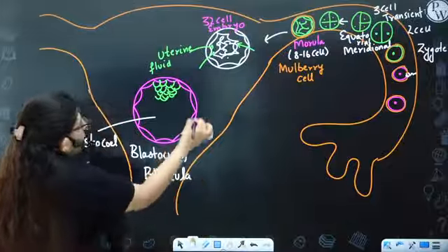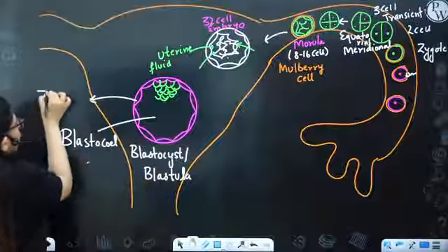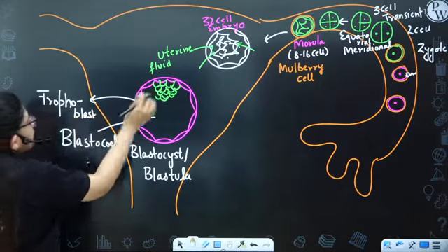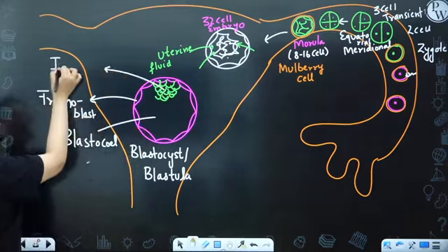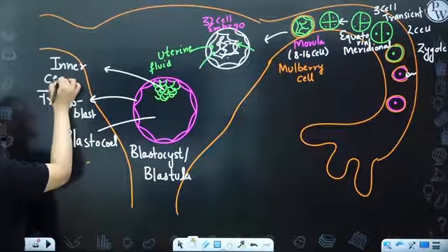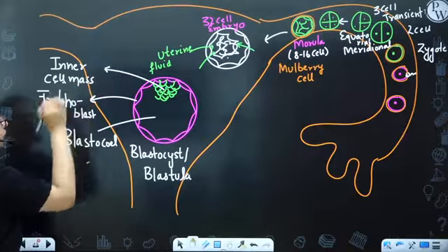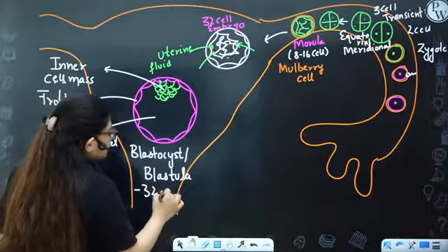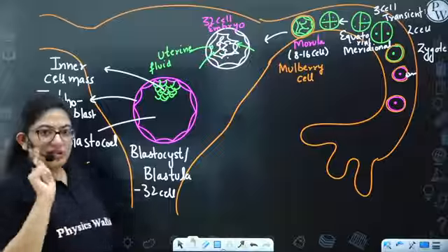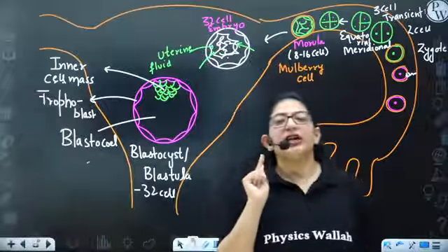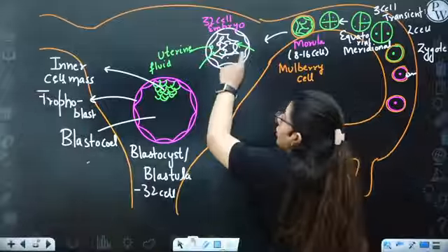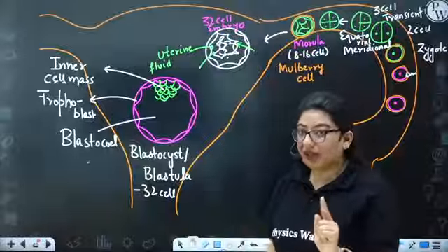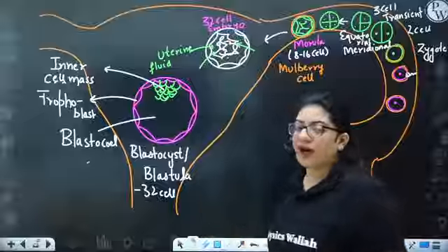This outer layer of cells is known as trophoblast. And this collection of cells is known as inner cell mass. So this entire 32 cell stage structure with this cavity, which is blastocele, is known as the blastocyst. This is also a 32 cell stage, but you will not call it a blastocyst because it doesn't have the inner cavity. The one with the cavity is known as a blastula or blastocyst.